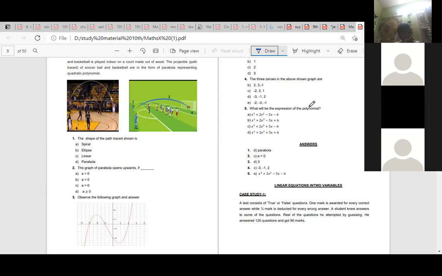But how to form it? Ma'am, x cube minus sum of zeros into x square plus product, using the relationship between the zeros and the coefficients. Who told you how to do this so fast?